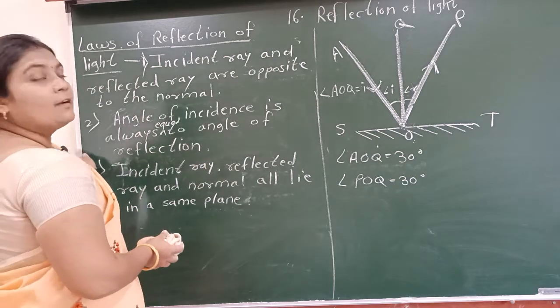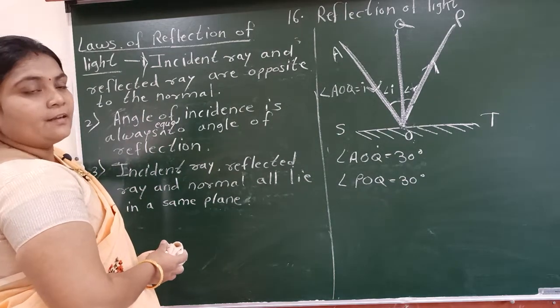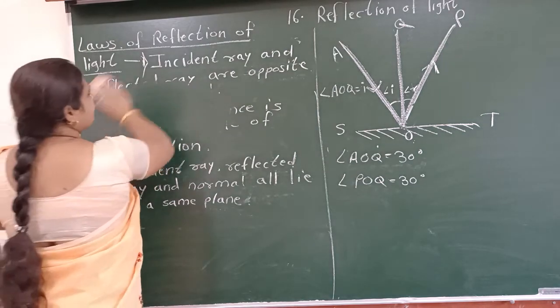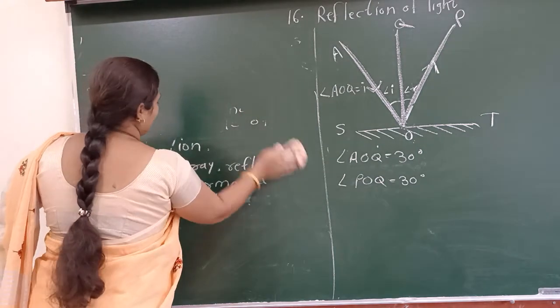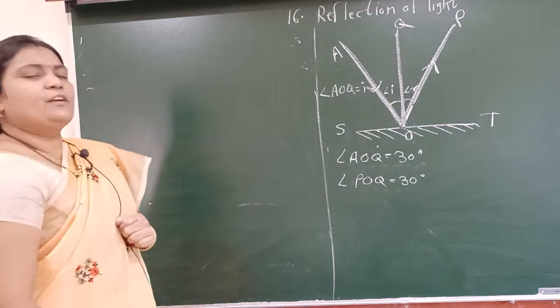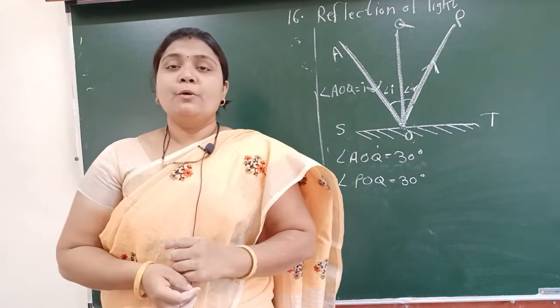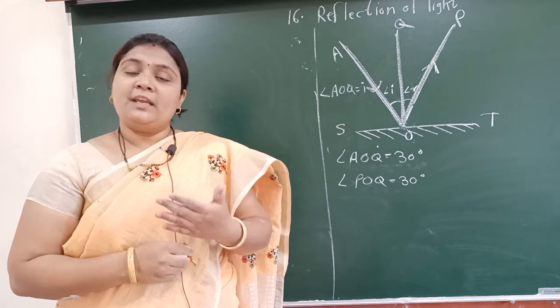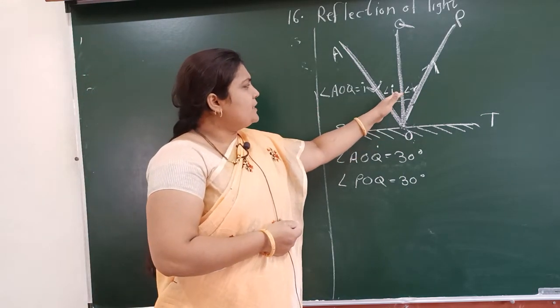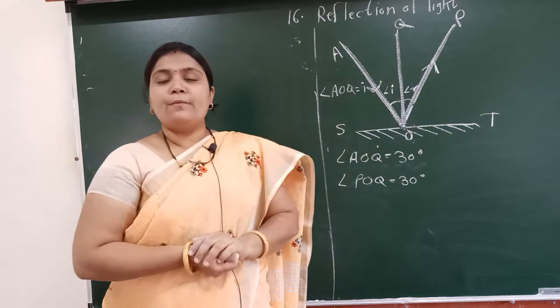Now done? Everybody, is writing complete? Now next, while studying science, we prove each and every concept. Here I told you the angle of incidence is always equal to the angle of reflection.